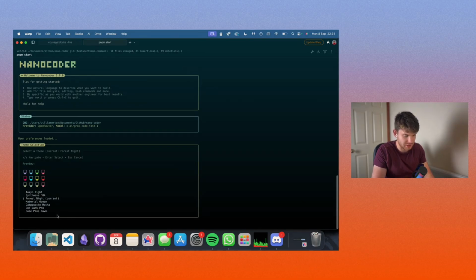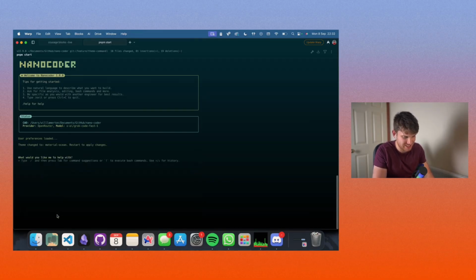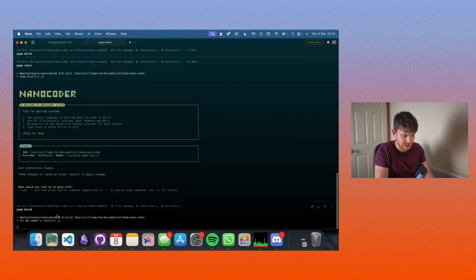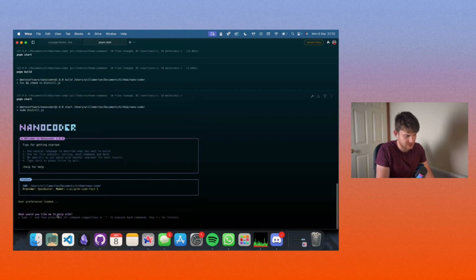I actually don't really like the preview. I think that it should just change the CLI dynamically so I can see it. I think that would be a lot sexier. And third of all, I have to restart the CLI to see those changes. It's a terrible user experience. So I'm going to try and tell Claude these things before it becomes an issue.